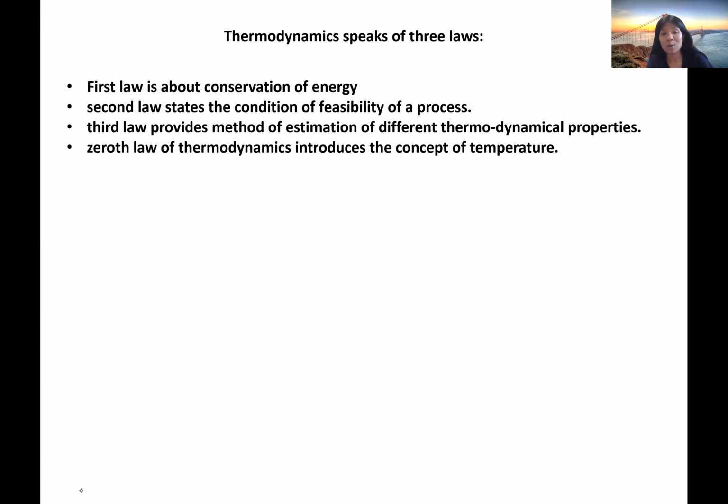And then the zeroth law, it introduces the concept of temperature. Why is the name so peculiar, zeroth law? Because this law was discovered after the first law, but it was the very basic thing. So we call it zeroth law.